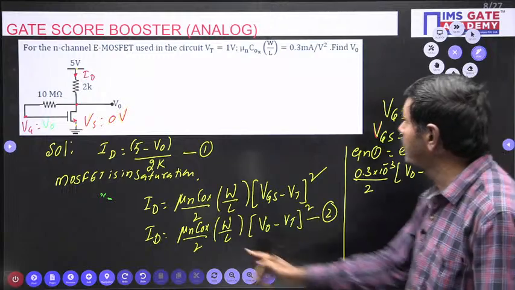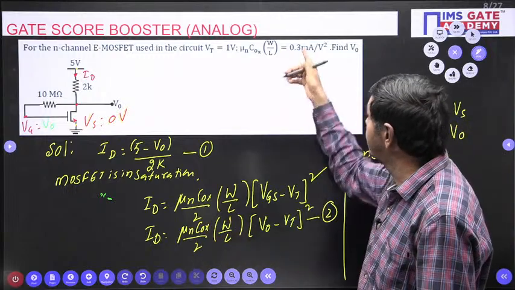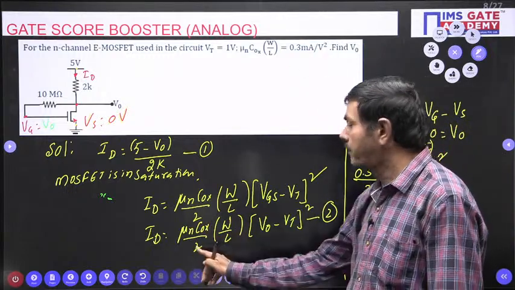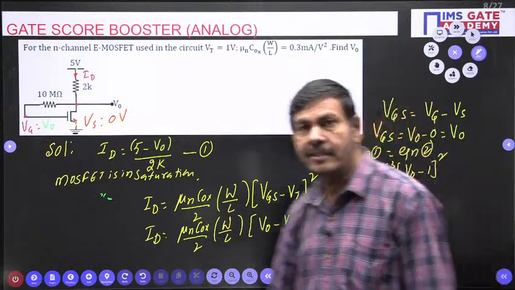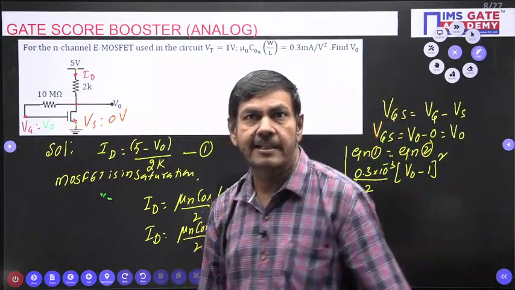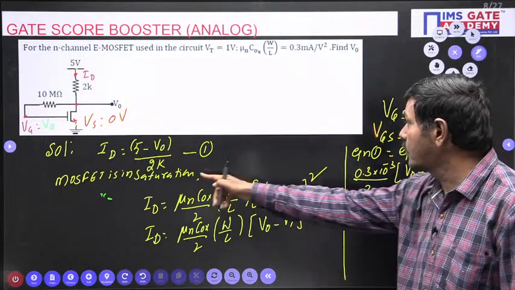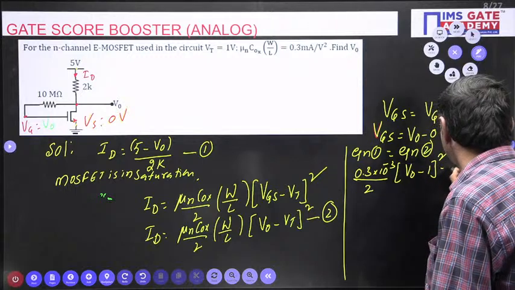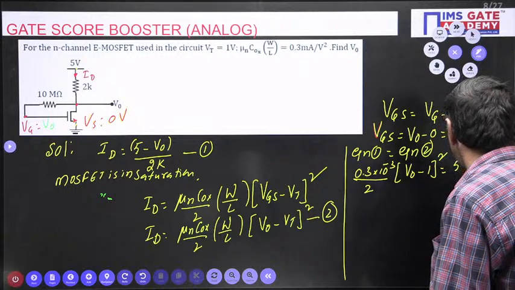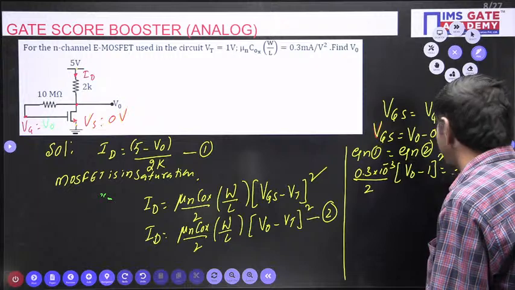Followed or not? Mu n COX W by L is 0.3 milli, by 2 is there, that I will put here. And still, is anybody getting the answer? Equation 1, this I substituted: 5 minus V naught by 2K.